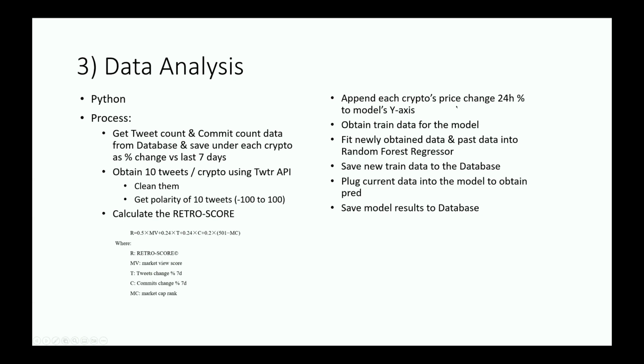For our y-axis, we're going to be using the 24-hour percentage change of each cryptocurrency, and for the x-axis, we're using the market view score, the retro score, the market cap rank, and Twitter change. And then we're going to obtain train data for the model using scikit-learn, first train our model using these train data, and then fit the newly obtained data and the past data that we obtained before into our random forest regressor.